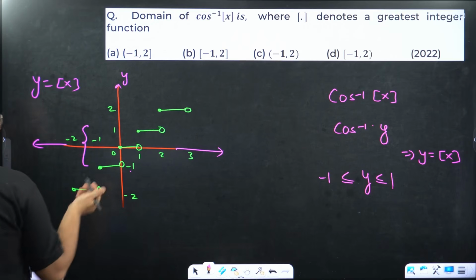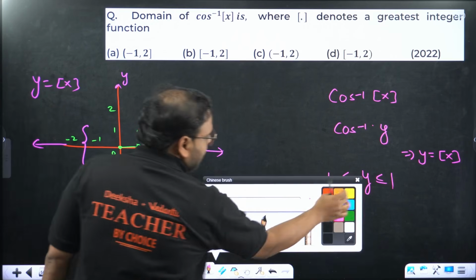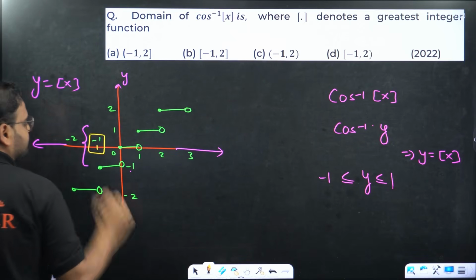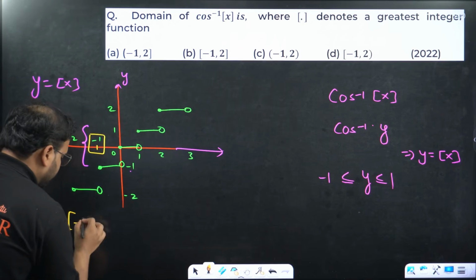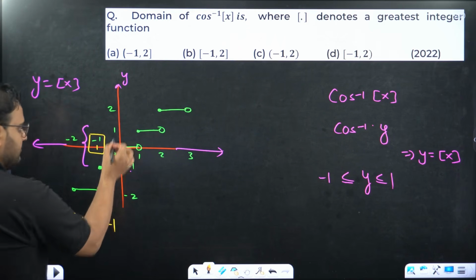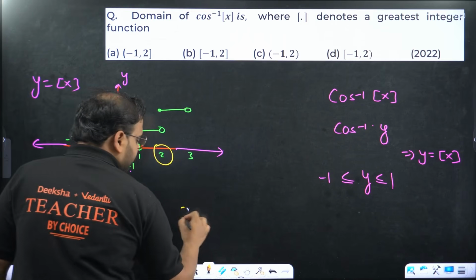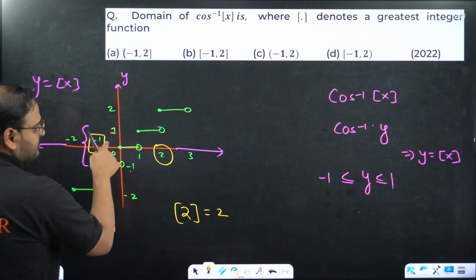In that, I can get minus 1 from where? Check. I can get minus 1 right from this point, which is minus 1. At x equals to minus 1, what is the value? Check here. Minus 1. And I can get 1, which is this value, all the way till this point. Value of 2 is what? 2, sorry, but you said 1. Check.